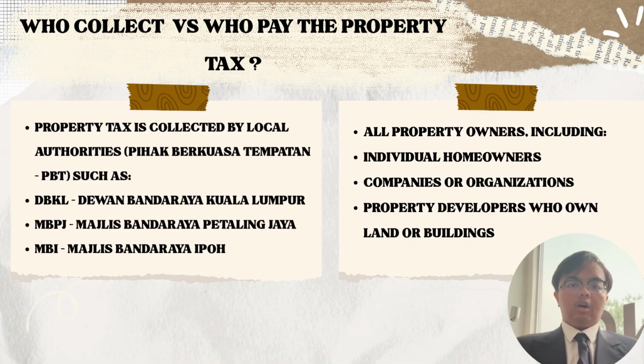Who pays the property tax? All property owners are required to pay. This includes anyone who owns land or buildings. Categories of payers: individual homeowners, people who own residential properties; companies or organizations owning commercial or industrial buildings; property developers who hold ownership of undeveloped land or completed buildings. Responsibility of payment: the owner of the property at the time the tax is due must pay it regardless of whether the property is occupied or vacant.